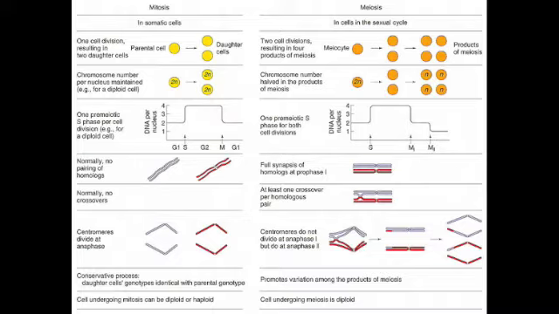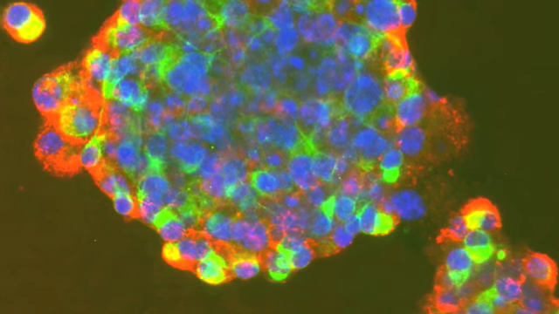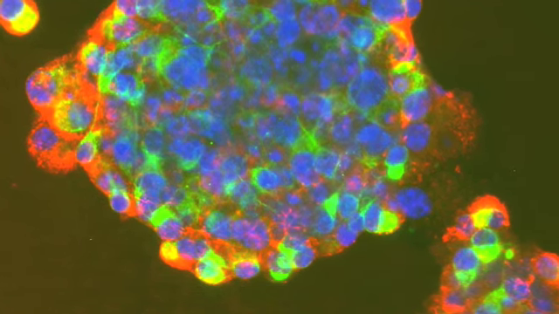The cells produced in mitosis are identical to the parent cell, while the ones produced in meiosis are not. Crossing over occurs only in meiosis. Both mitosis and meiosis consist of prophase, metaphase, anaphase, telophase, and